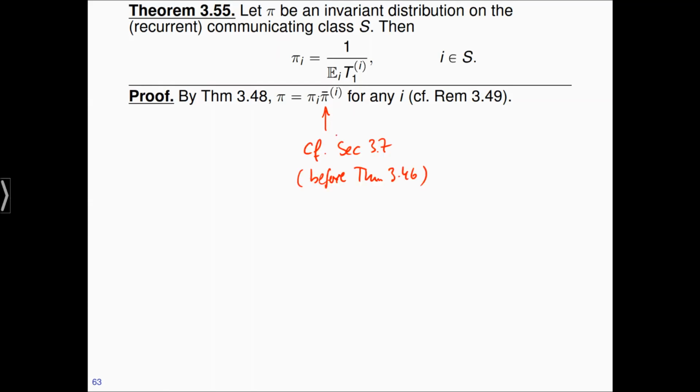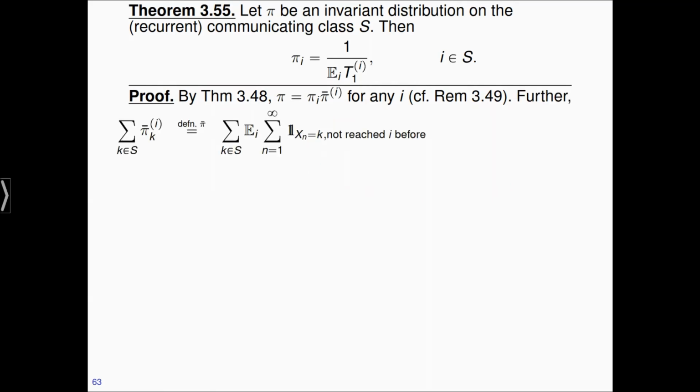I've put the reference here for these pi bar, but you certainly remember them. We used them not only in the existence theorem, which was 346, but also after that. And we saw in remark 349 that there was a very special prefactor here, namely the pi I. Pi I is the constant multiple that turns this invariant measure into our invariant distribution.